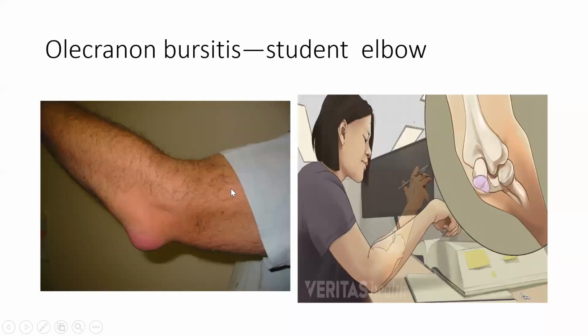Okay. Now, olecranon bursitis. If you are a student and you are studying for 8 hours, 10 hours, keeping your elbow on the table or something, you have this olecranon bursitis. The olecranon is the part of the elbow which rests on the table. It's good that you all are not studying hard, so you don't have this olecranon bursitis. But people who are working like 12, 15 hours will surely get this olecranon bursitis. So student's elbow, olecranon bursitis.